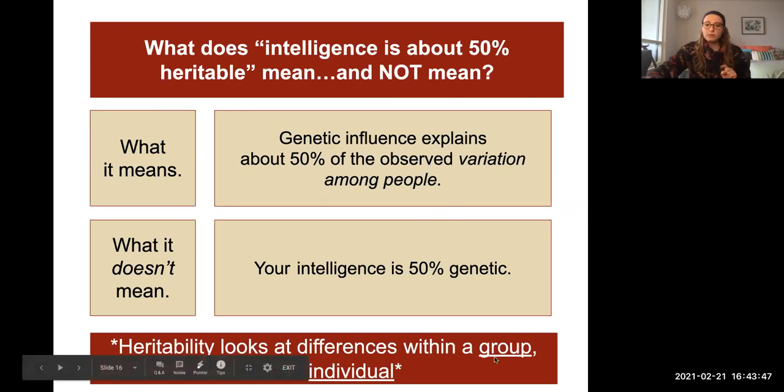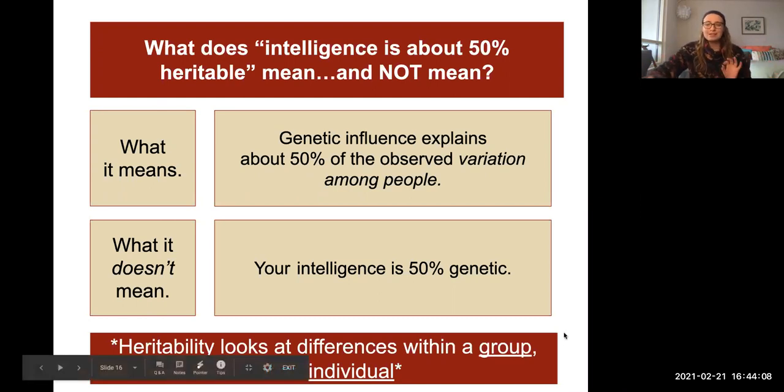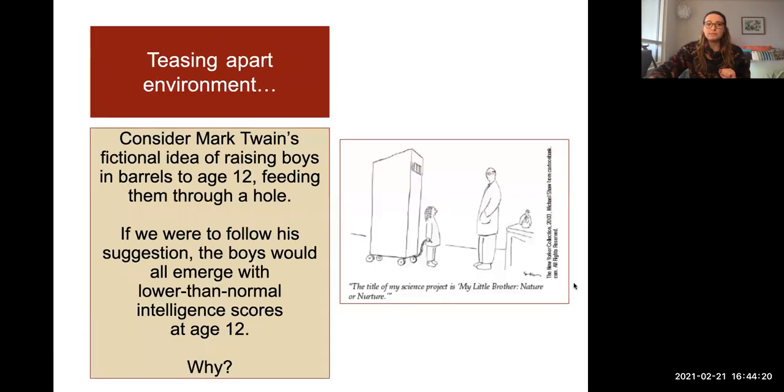So look at this really important note I added down here, that heritability looks at differences within a group, not within an individual. So it's not that 50% of my intelligence is because of genes. Instead, it's the difference amongst all these people. About 50% of that difference is because of genes. All right, so it is difficult to kind of understand exactly the difference there. So maybe spend more time looking at that if you need to. But heritability is a very, very important term to make sure you understand in psychology for sure.